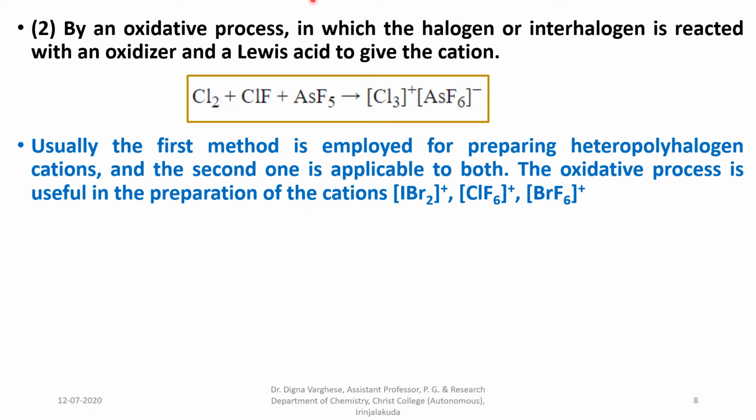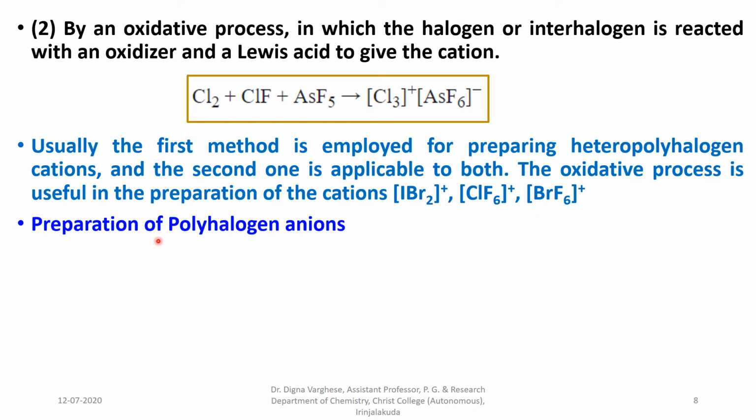So the second method is used for both heteropoly cations and isopoly cations. The oxidative process is useful in the preparation of cations like IBr2 plus, ClF6 plus, BrF6 plus, etc.